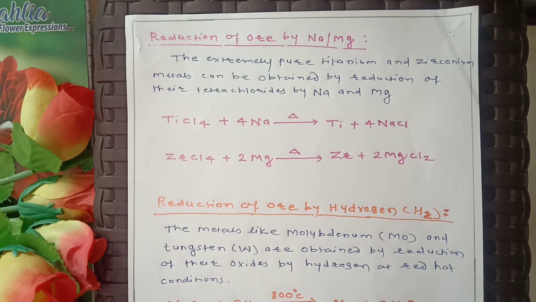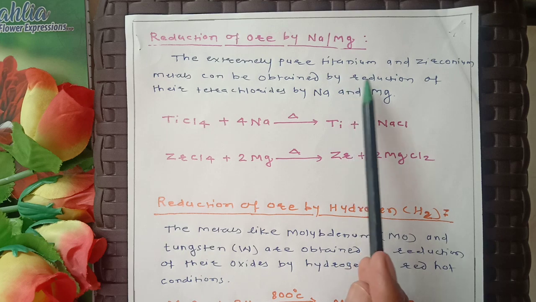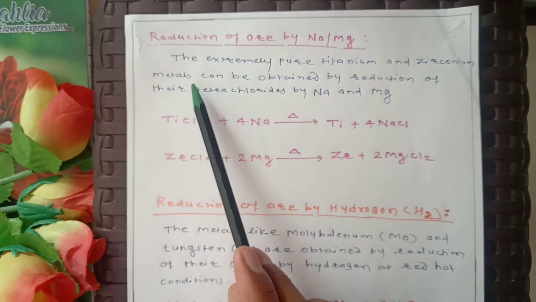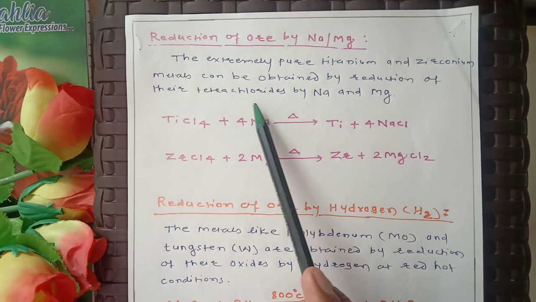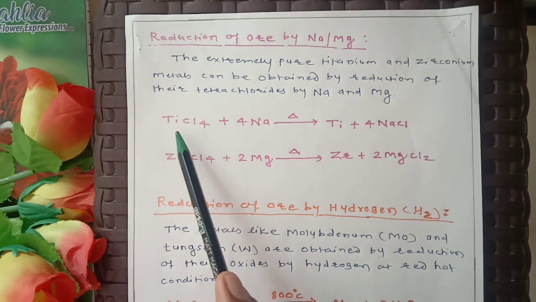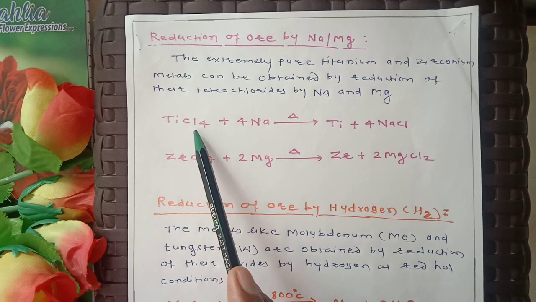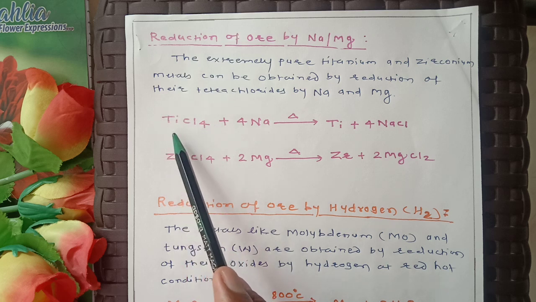Then we will discuss reduction of ore by sodium or magnesium. Extremely pure titanium and zirconium metals can be obtained by reduction of their tetrachlorides by sodium and magnesium. This is titanium tetrachloride.